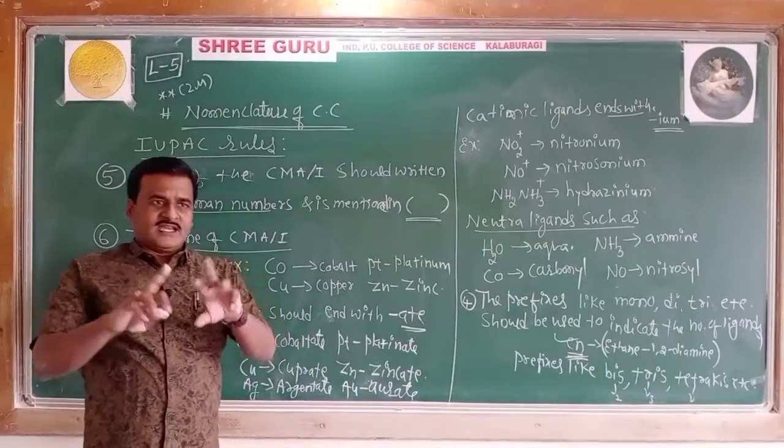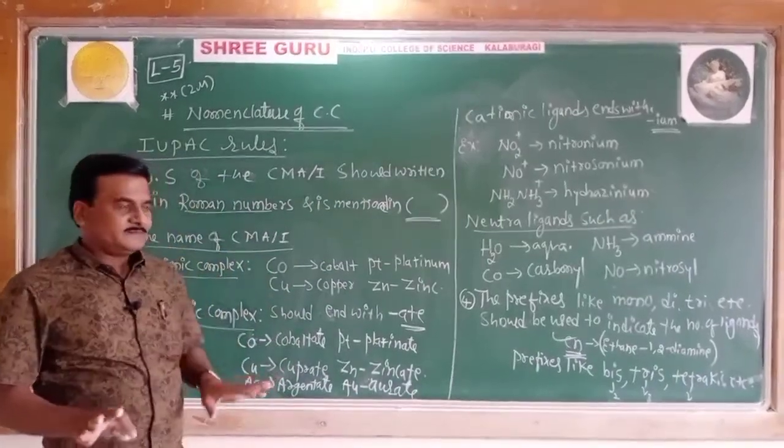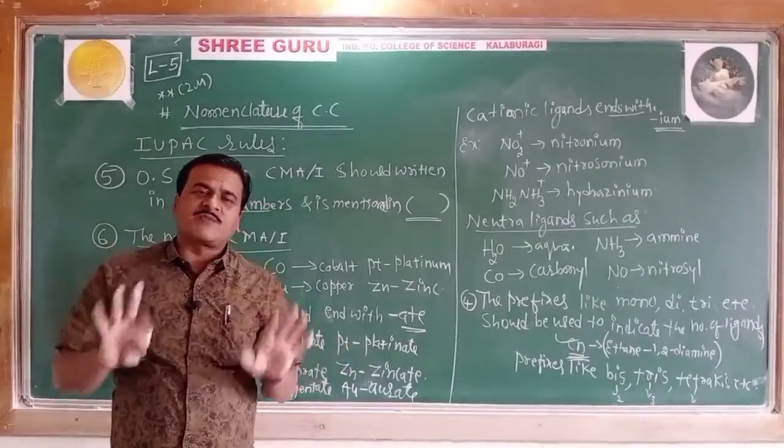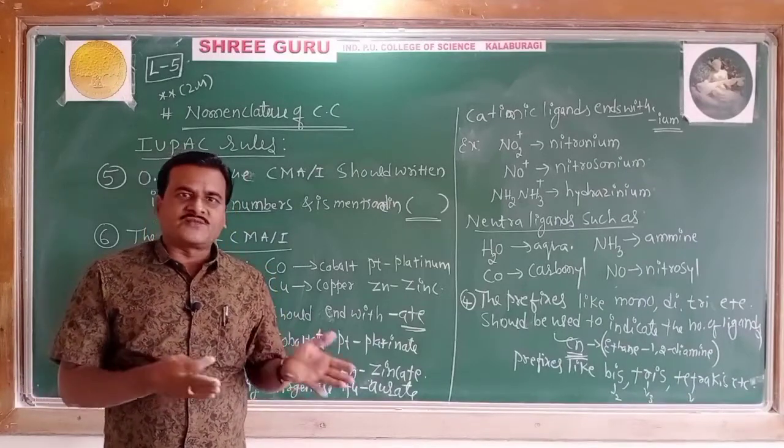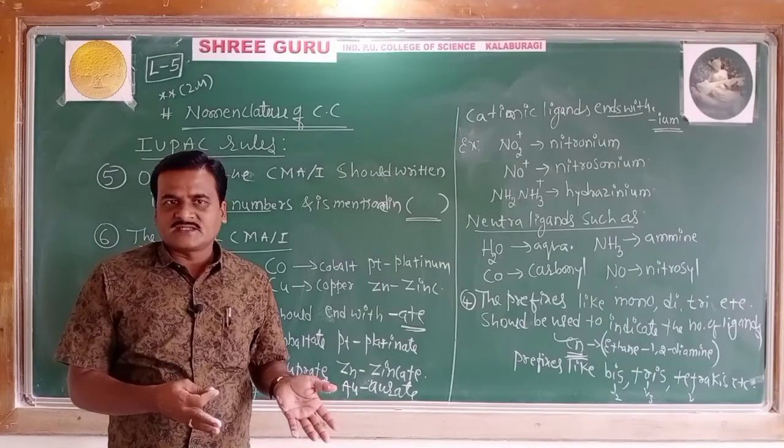In naming the neutral complex, the same IUPAC rules are followed as we followed for the cationic complexes.